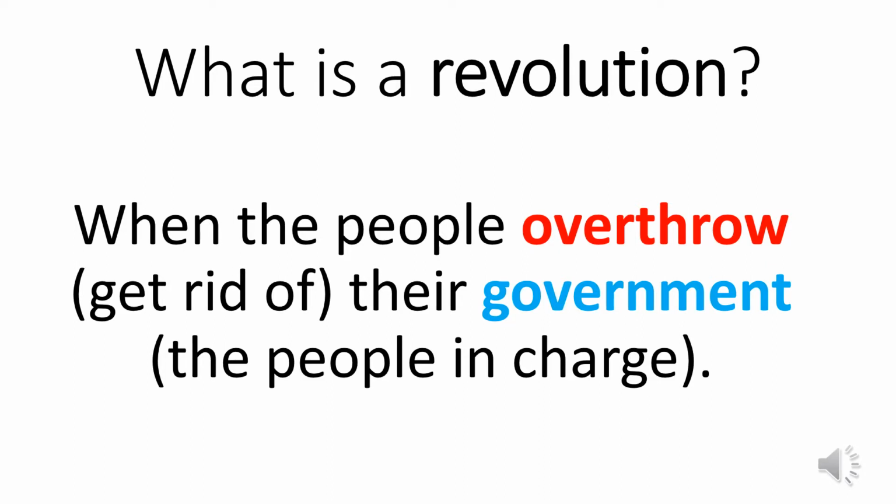Now you might wonder, what is a revolution? Well, a revolution is when the people overthrow or get rid of their government, and the government, of course, is the people who are in charge of the country. So when there is a revolution, the people decide that the people in charge are no longer the people that they want to be in charge, so they overthrow their government.